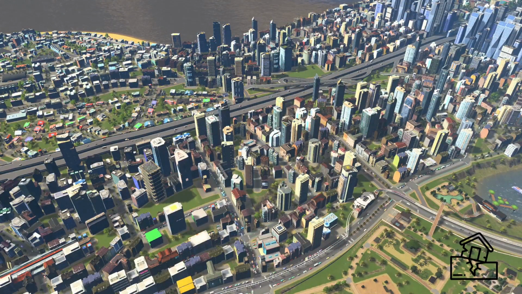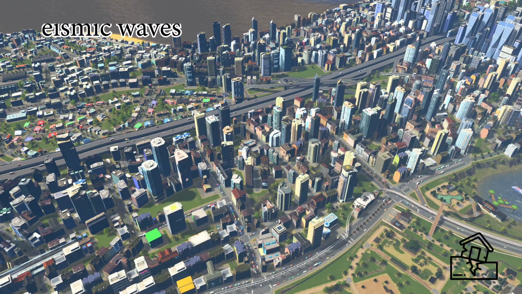Earthquakes are better known than sinkholes, probably because they are more destructive and get more media coverage. An earthquake is no more than the shaking of the surface of the Earth, resulting from a sudden release of energy in the Earth's lithosphere. This sudden release of energy creates what we know as seismic waves.